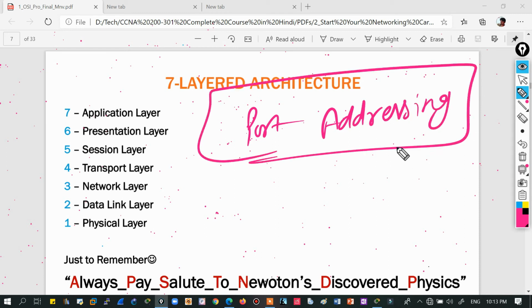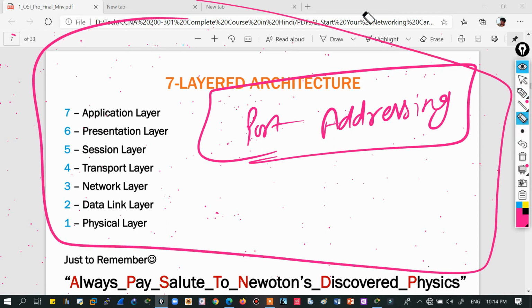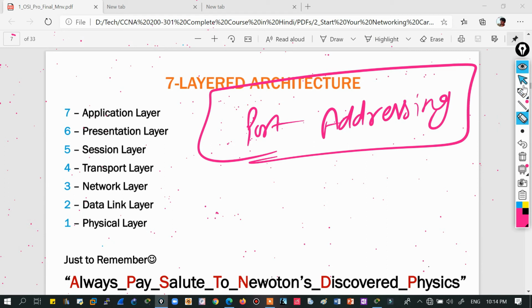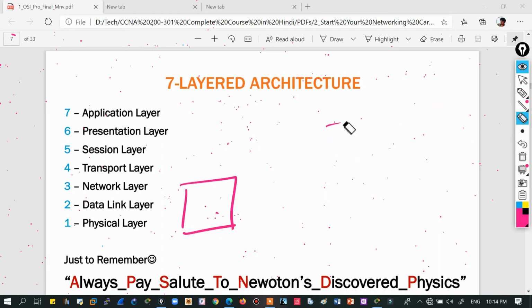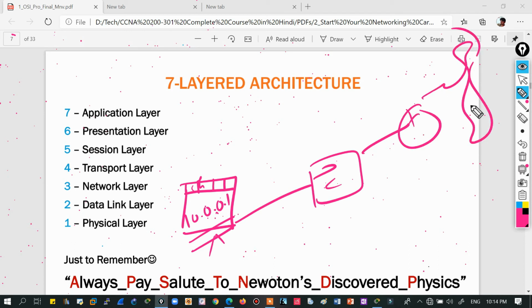I told you guys that this is my complete PC. This is my PC, you can see. And I need to send some data to some server. Just understand carefully. Again, I'm using multiple browsers, so let's take the example of a single browser. This is Chrome, and I'm using 3 or 4 tabs. This has the IP address 10.1, and it is connected to my switch, then to my router, and then ultimately to the ISP.